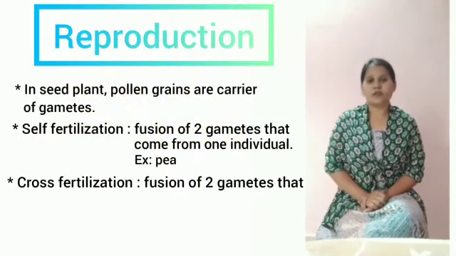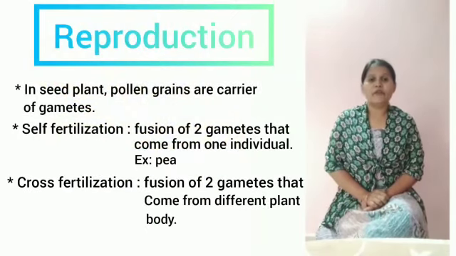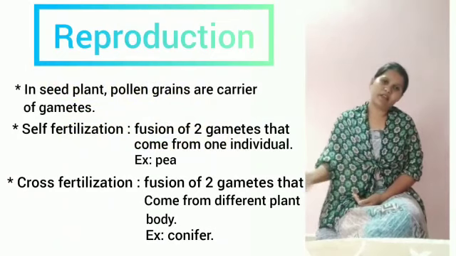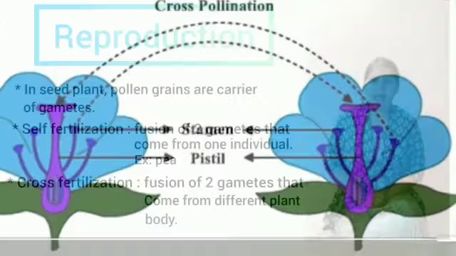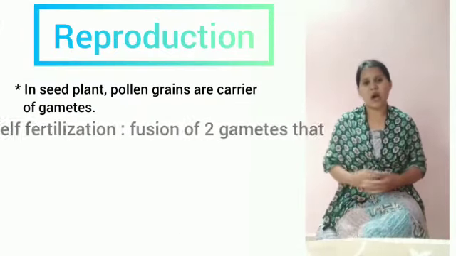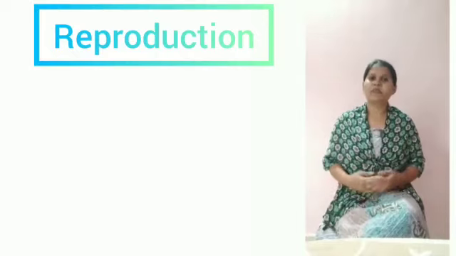But in unisexual plants, cross-pollination occurs, where the male parent is different from the female parent. Here the pollen grain sits on the stigma of the female plant body and generates the pollen tube. Through the pollen tube, the male gamete reaches the ovum, or egg, and fertilization takes place. This is how gamete transfer takes place in these cases.